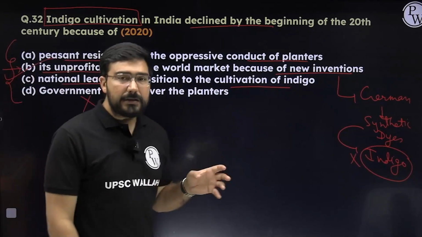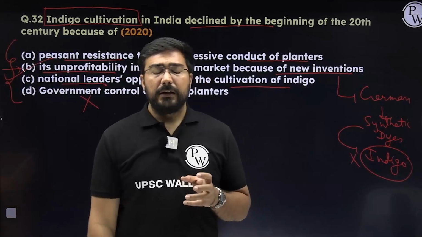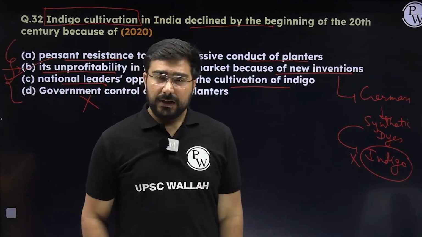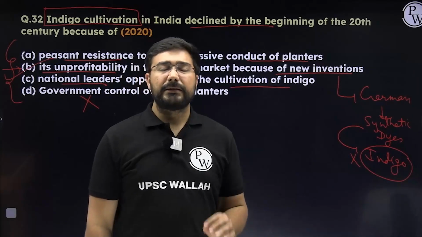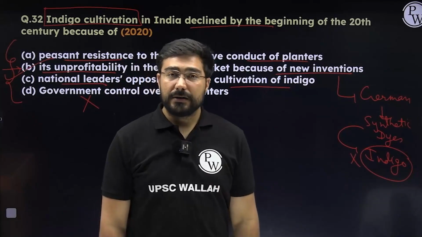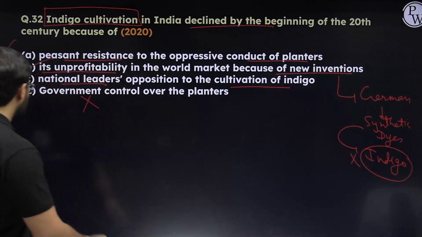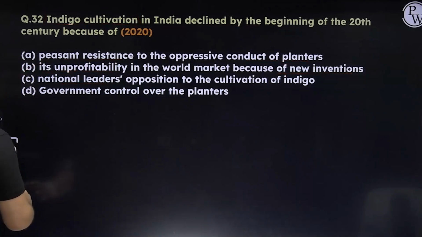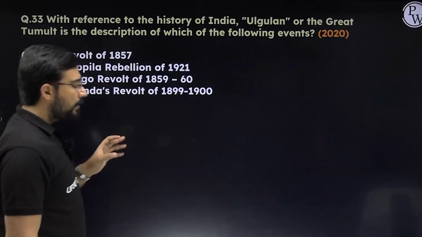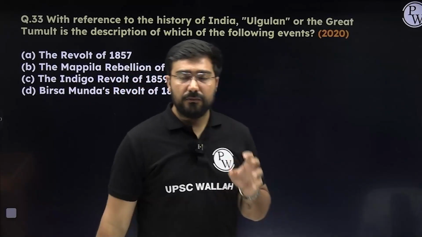This is a classic question which shows us that there is a possibility of getting a wrong answer. Why? Because A, B and C all three make some level of sense, but the most important one among them is the answer B. So please, in such kind of questions, do not make a mistake, and please be very clear. That's why having conceptual clarity is very important.